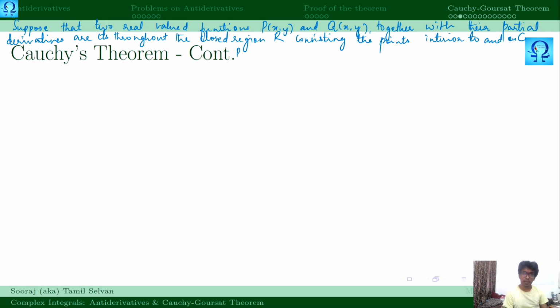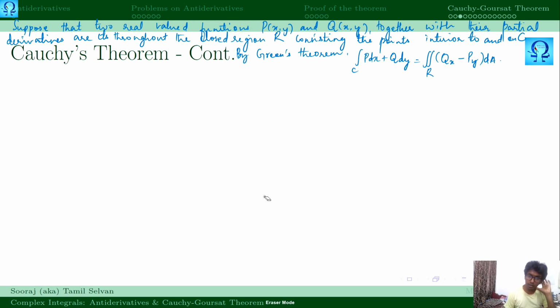By Green's theorem, integral over C p dx plus q dy is double integral over R of (q_x minus p_y) dA. Now this is a general result.